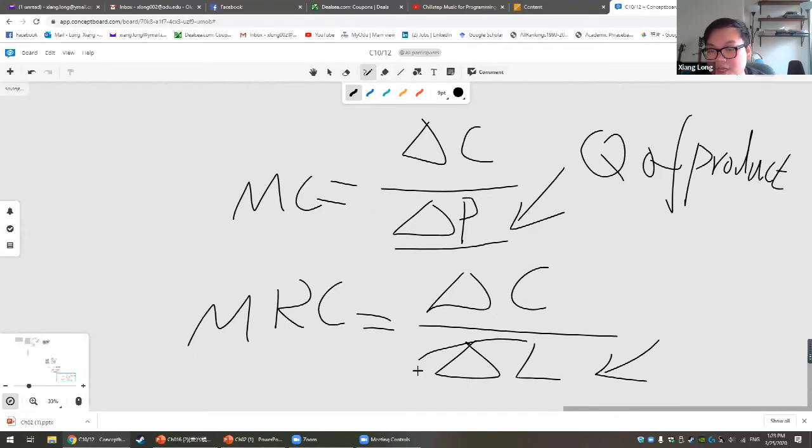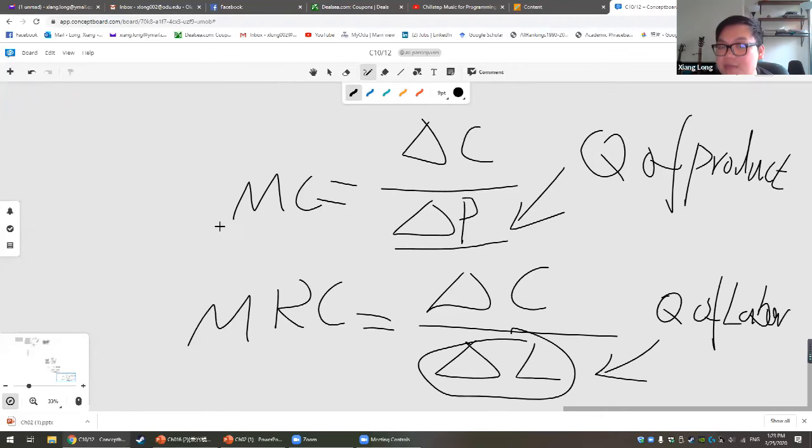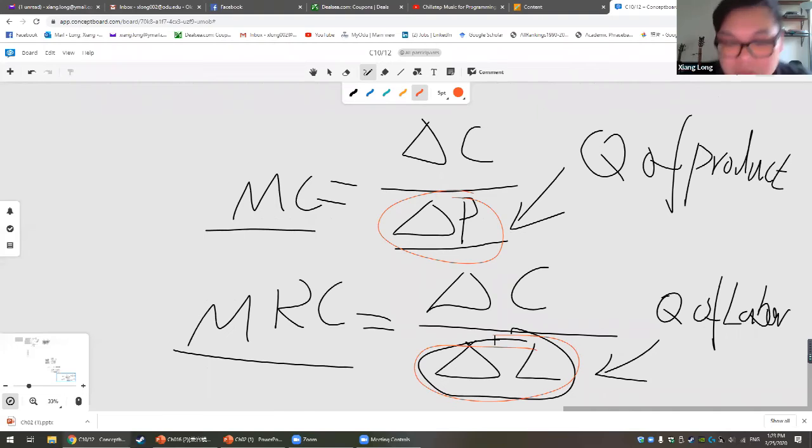And here, the change of the labor is the quantity of labor. Make sure you understand that. We are talking about change in the resource quantity. So this is the major difference between the marginal resource cost and the marginal cost. Here is the change of the product, and here is the change of the labor. Make sure you understand that.